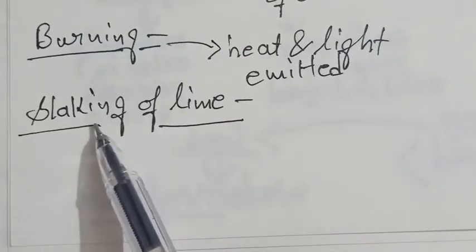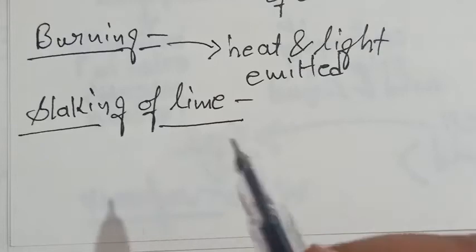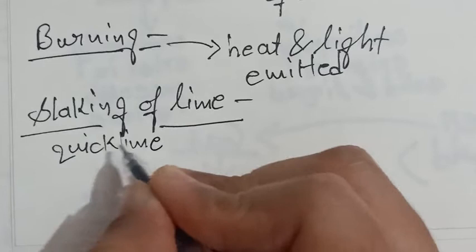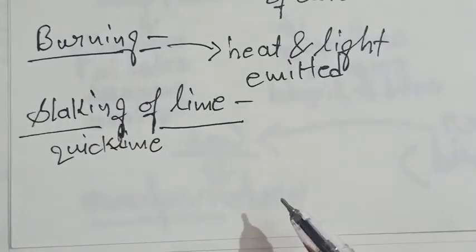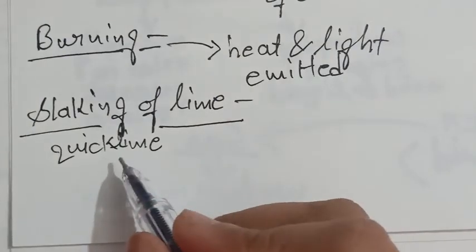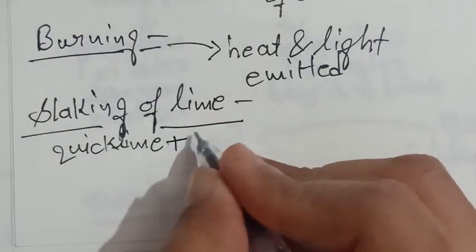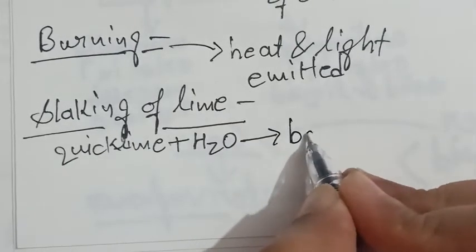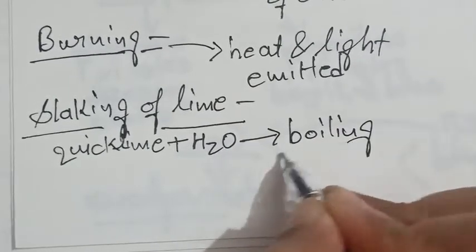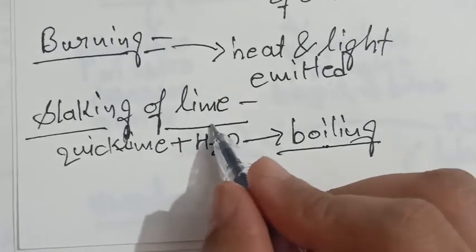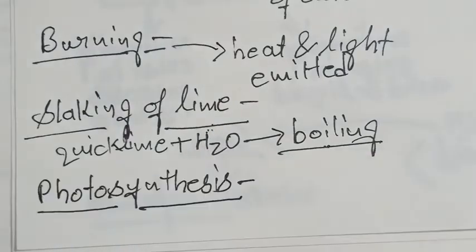Next example is slaking of lime. Quicklime is a substance, in Hindi it is known as chuna, which is used for painting houses. So when we add water into this quicklime, the water starts boiling. And why does it start boiling? Because this process evolves heat. So that is why slaking of lime is an exothermic change.